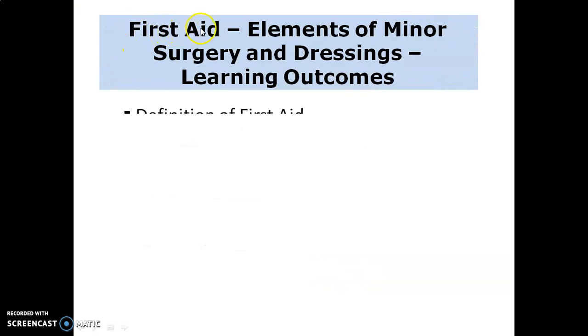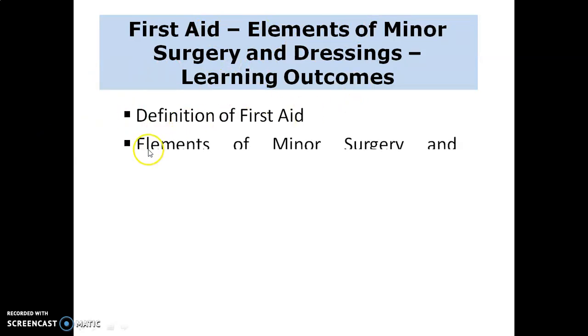What we learned from this topic: first aid, elements of minor surgery and dressing. The learning outcomes are: definition of first aid and the elements of minor surgery and dressings.